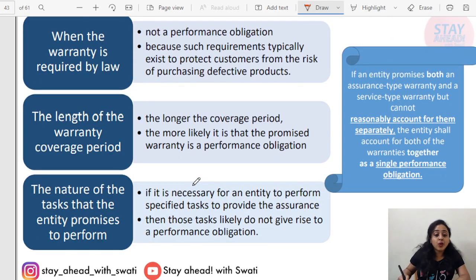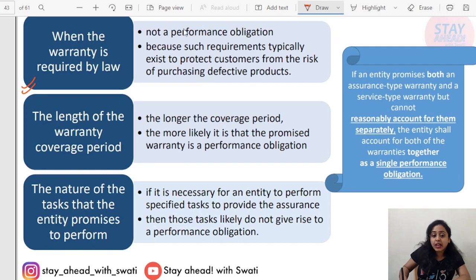Next, when the warranty is required by law, it is not a performance obligation, because such requirements typically exist to protect customers from the risk of purchasing defective products. These are as per the law and just serve as assurance and protection. The length of the warranty coverage period: the longer the coverage period, the more likely it is that the promised warranty is a performance obligation.